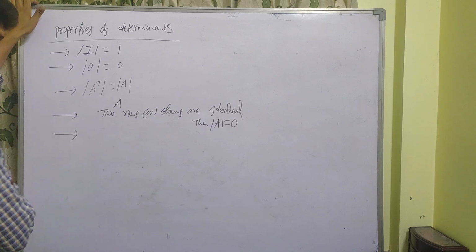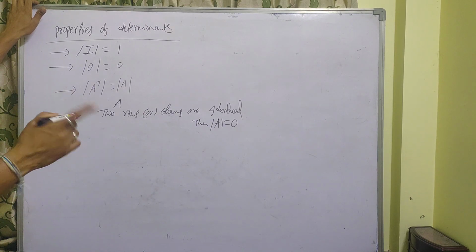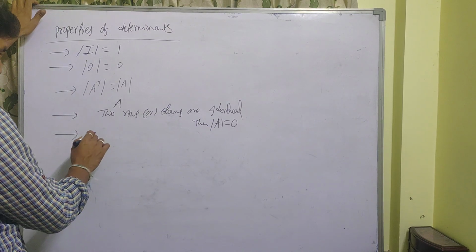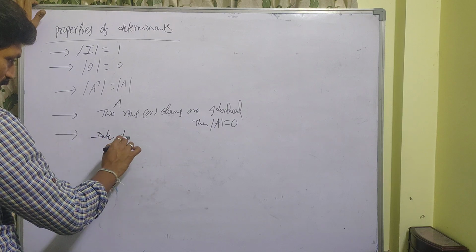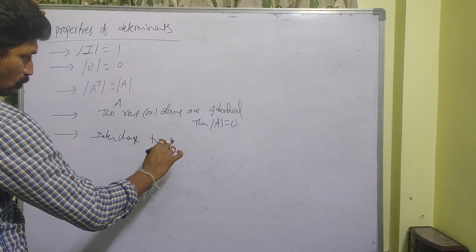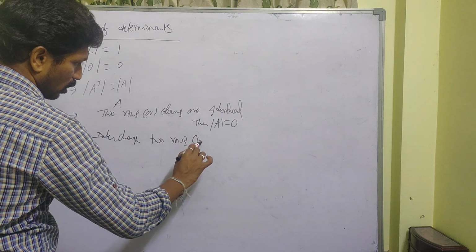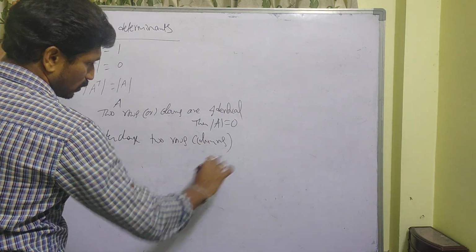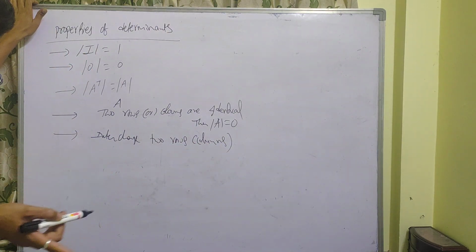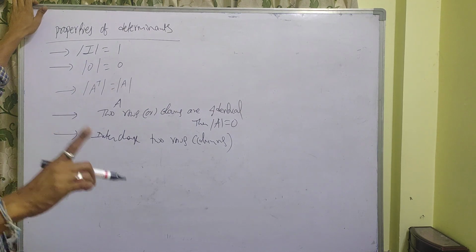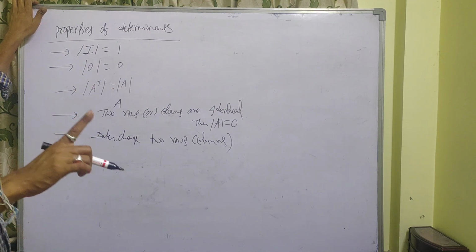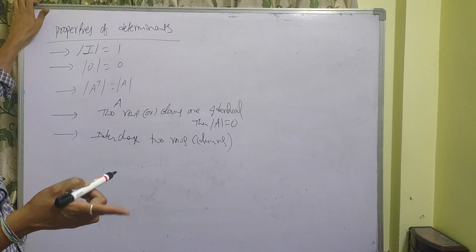Okay. Next one, if you interchange two rows or two columns, then the sign of the new determinant will be changed.